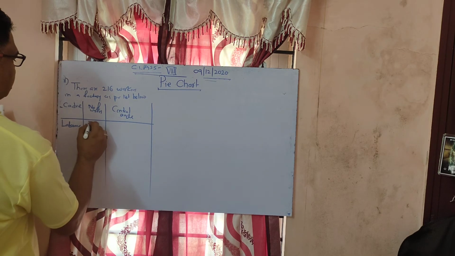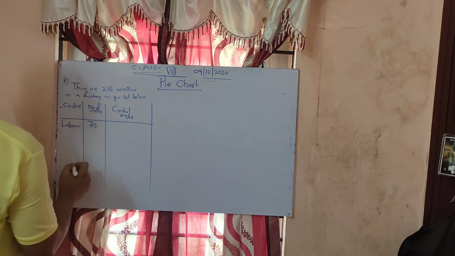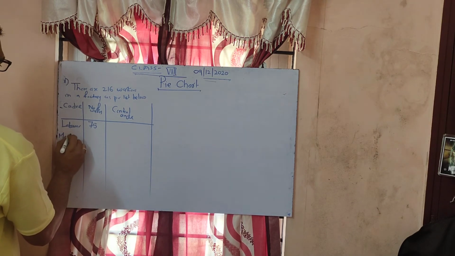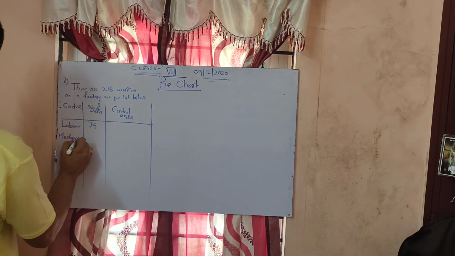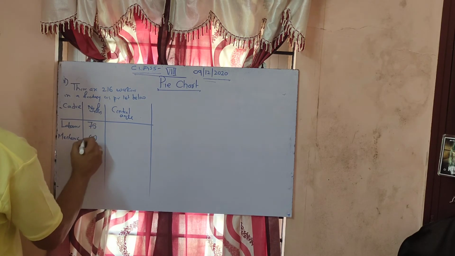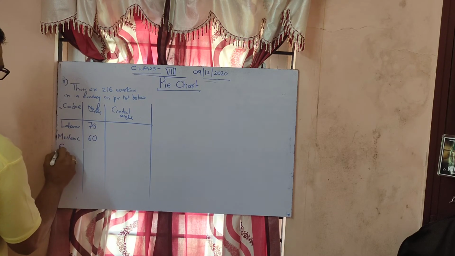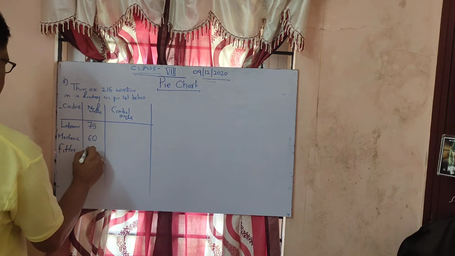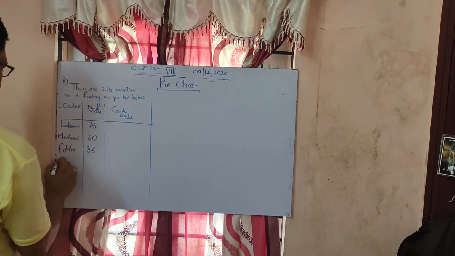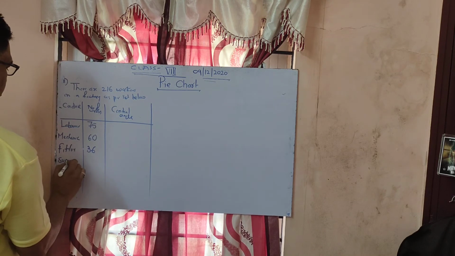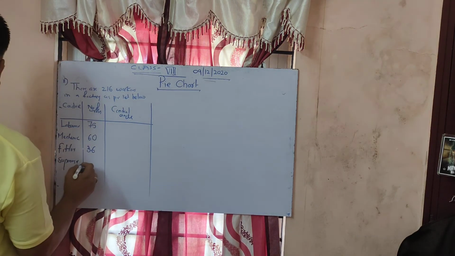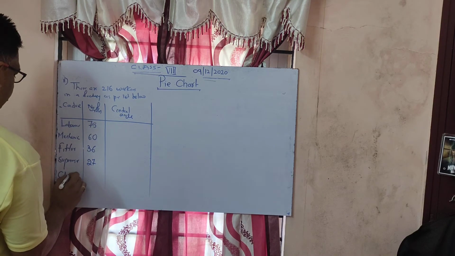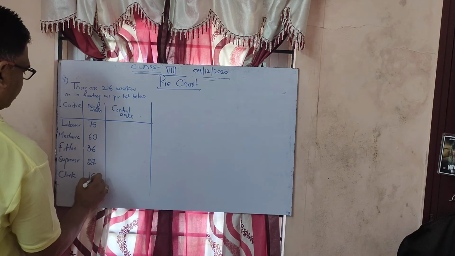How many are there? 75 are there. Next one is mechanic. How many are there? 60 are there. Next one is fitter. How many are there? 36 are there. Next, supervisor. How many are there? 27 are there. Then clerks. How many are there? 18 are there.